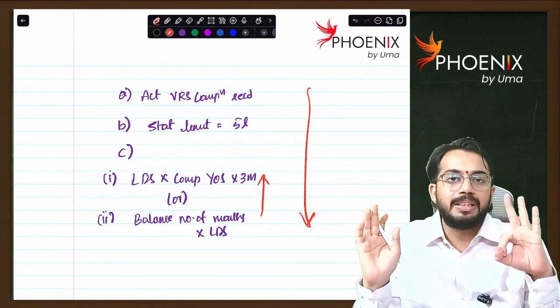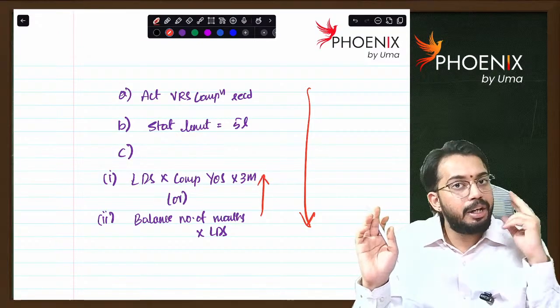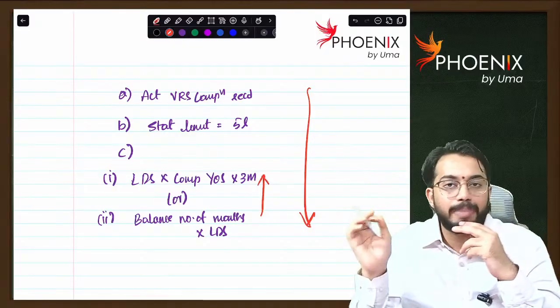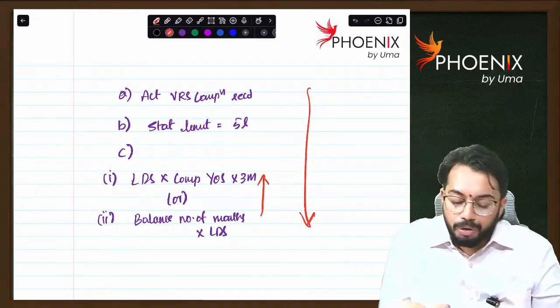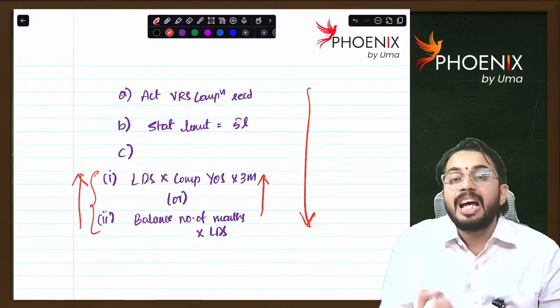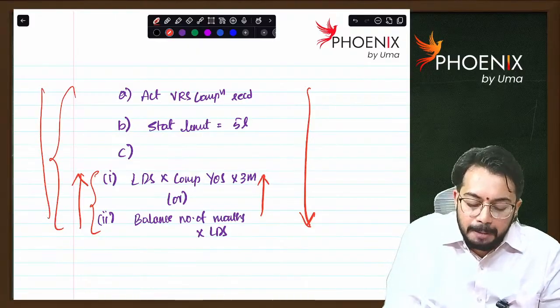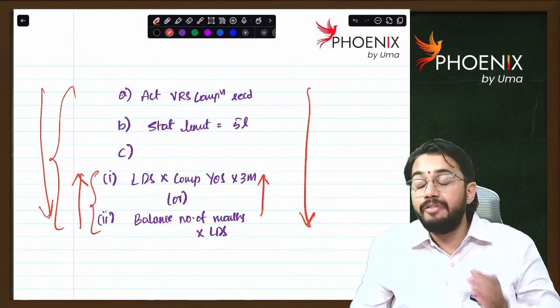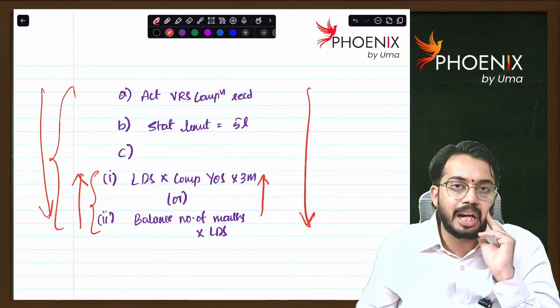See, the third step is there. Completed years into 3 months into last drawn salary, or future years, remaining number of months into last drawn salary. Out of these two sub-steps, whichever is higher you will take. Out of the three sub-steps, whichever is lower will be allowed as exemption from VRS compensation. Are you able to understand?